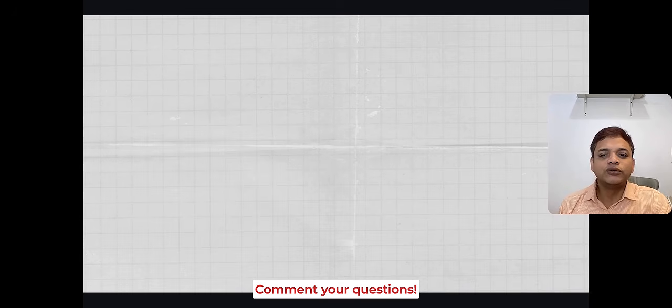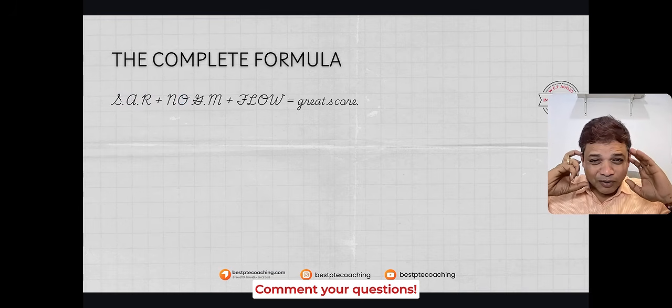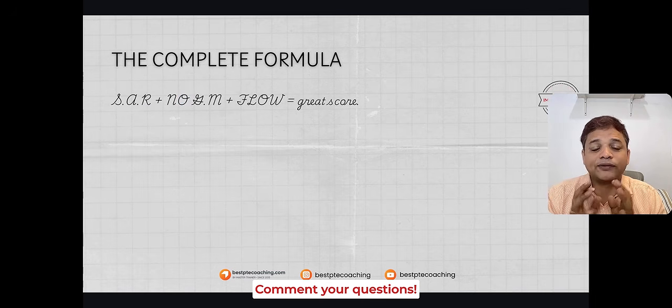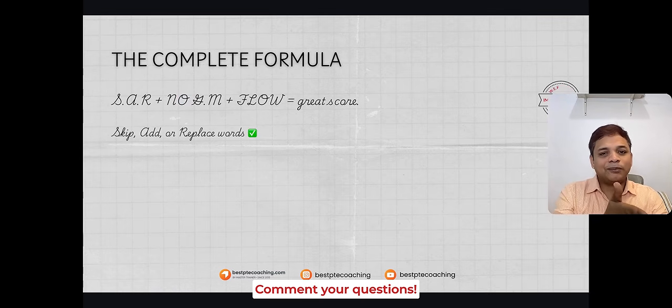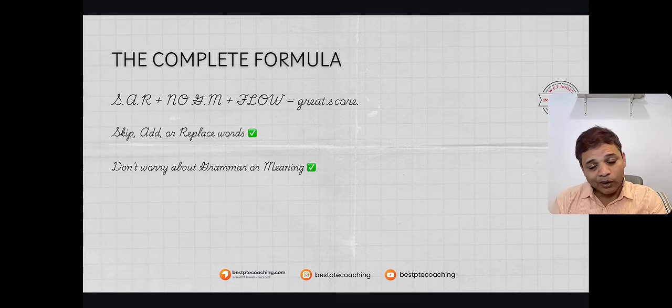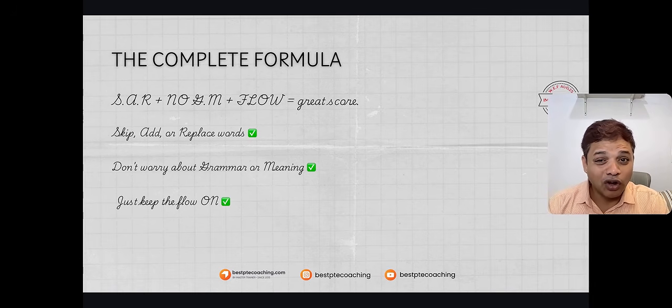So the complete formula I'm telling you: it's okay to skip a word, add a word, replace a word. I don't want you to do it purposefully, but if it is happening in the process, no problem. There's no grammar check, no meaningfulness check. You should not be sensitive to grammar and meaningfulness when you are repeating a sentence. If you can follow this, you can get a great score. I'm not recommending it, but if it happens, it's absolutely okay. It is all about input and output. Input is the question, output is your answer. How many are matching? That's what PTE wants to see. Keep the flow on always.